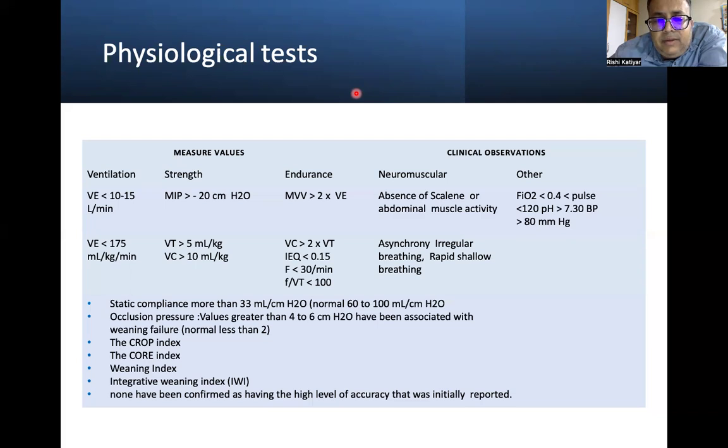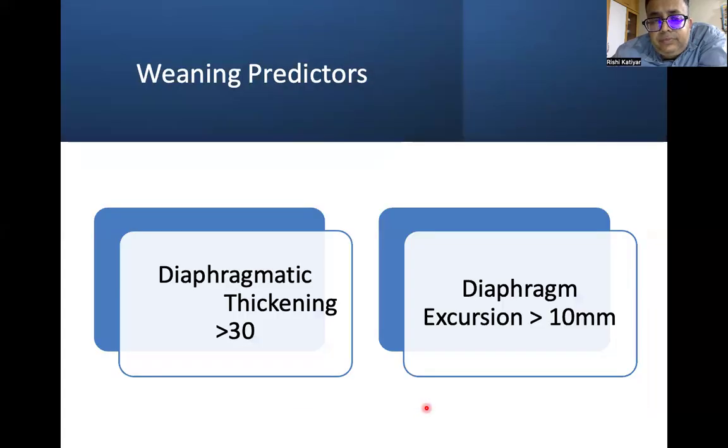So you may have static compliance measurement, occlusion pressures, PROP index, CORE index, weaning index, integrated weaning index. None have been confirmed to have a high level of accuracy as was initially reported.